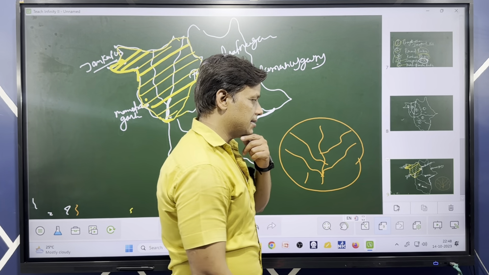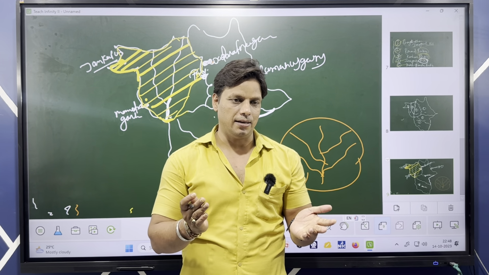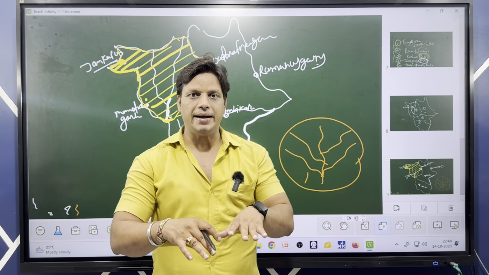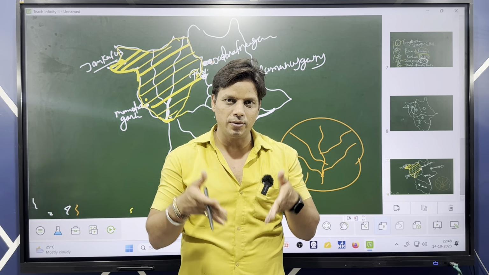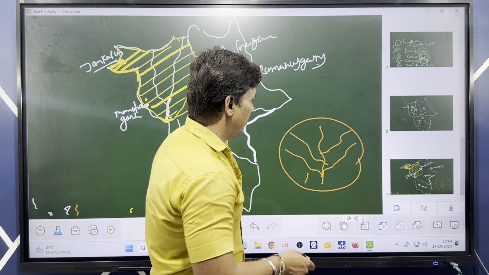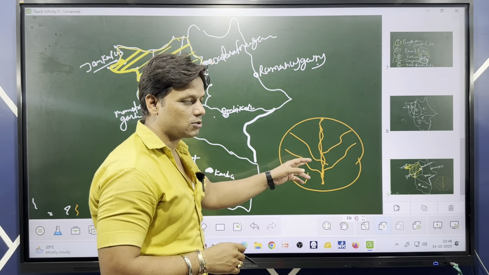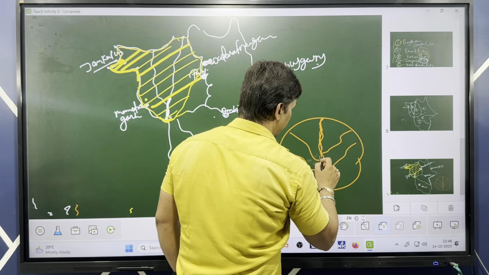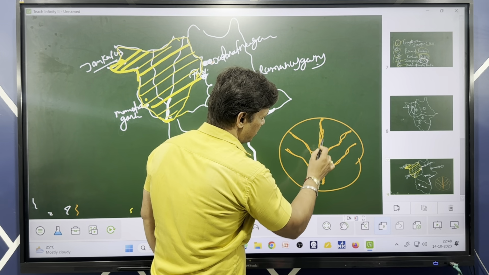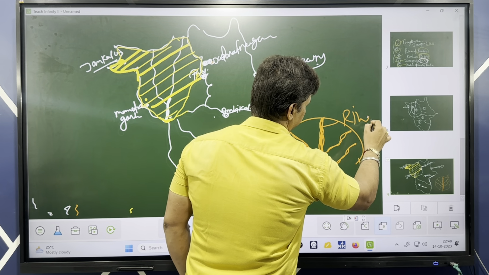Take a very simple example also. Usually you wash your hands in a bath basin. Whichever direction the water comes from, it goes down in one direction, into the sink. In the same logic, that is called the bath basin, and this is called the Rihand basin, the river basin. All tributaries are submerged into the primary river. This is your Rihand river.